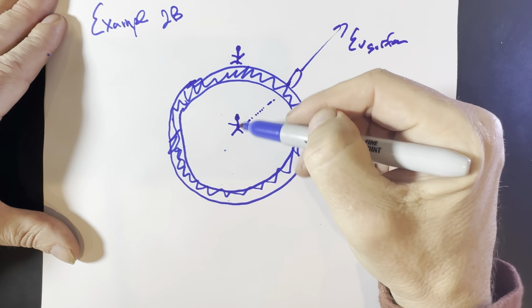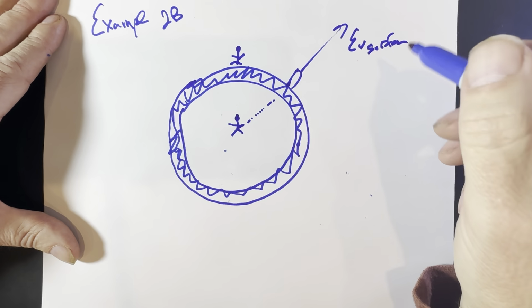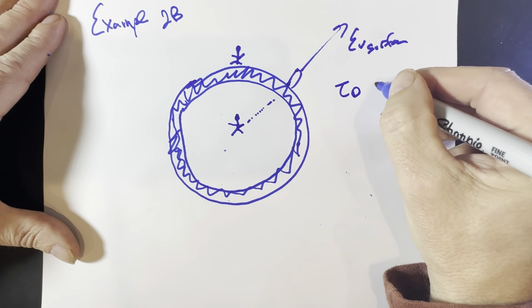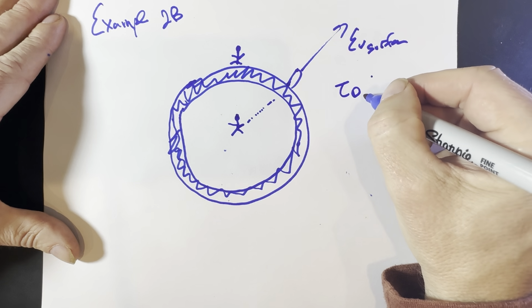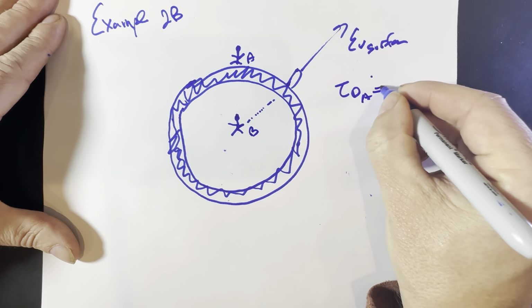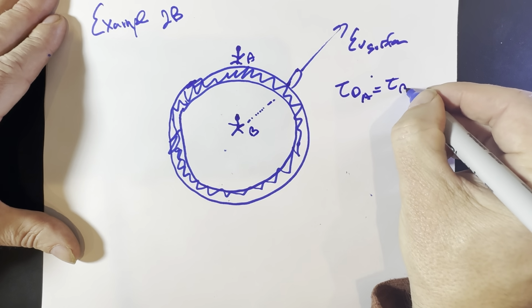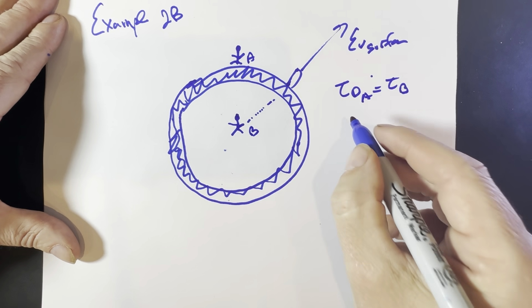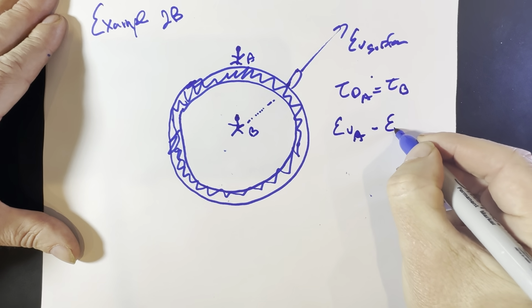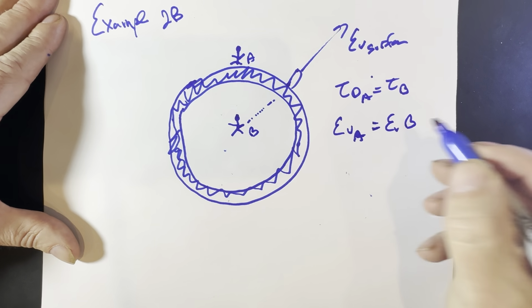So the escape velocity for both of these gentlemen is the same, and therefore the time dilation of both of them is the same. Okay, time dilation of person A and person B are equal. And this is because escape velocity A and escape velocity B are equal, okay?